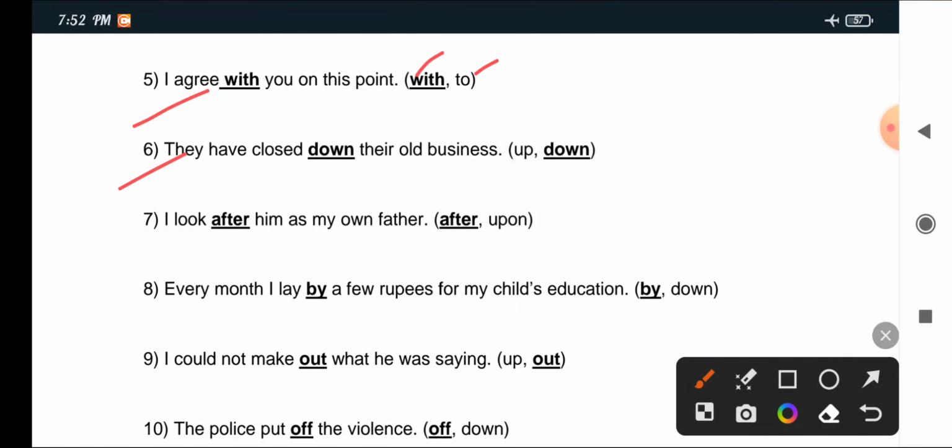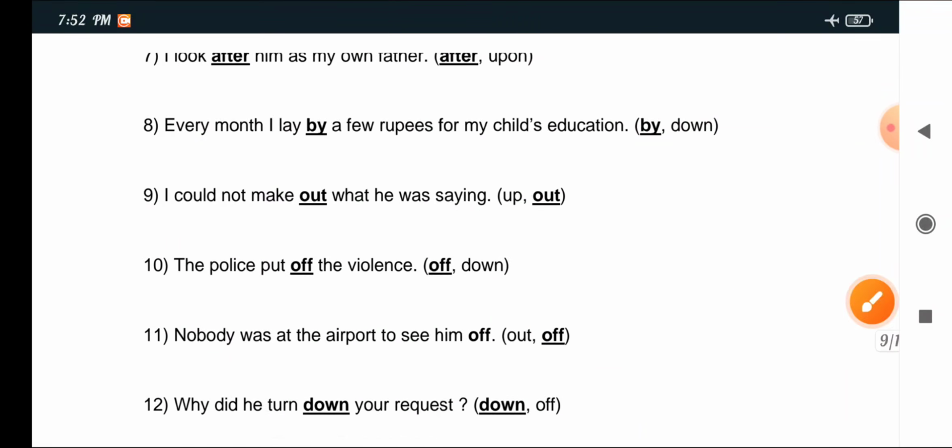6. They have closed dash their old business. Up or down? The answer is down. They have closed down their old business. 7. I look dash him as my own father. After or upon? The answer is after. I look after him as my own father. 8. Every month I lay dash a few rupees for my child's education. Buy or down? The answer is by. Every month I lay by a few rupees for my child's education.